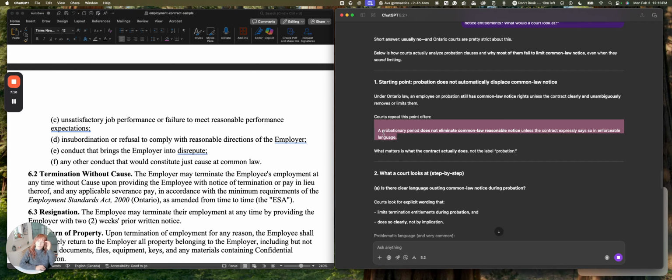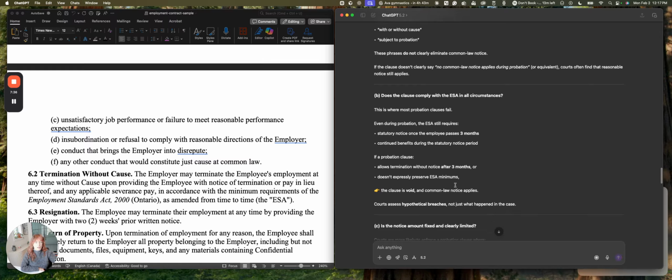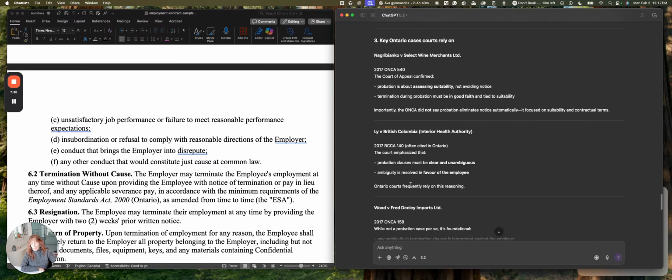Sometimes it can't pull the direct case. It can pull references to it, but it can give me the site, and then I can go on Canly and look it up myself and read it. That would be really helpful, particularly if I'm writing a demand letter or if I'm giving advice back to my client. I want to look at the potential case that I want to rely on, and I want to make sure that I'm citing it properly and paraphrasing it if that's indeed the case. So it's going to give me all of this very good information.